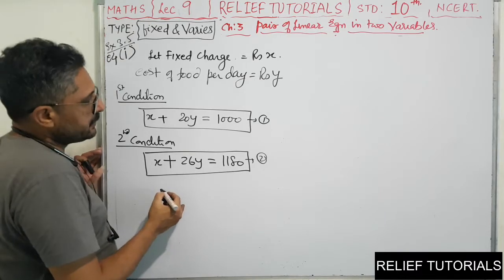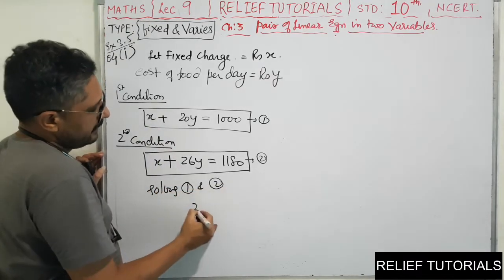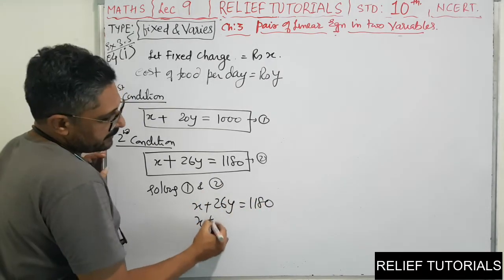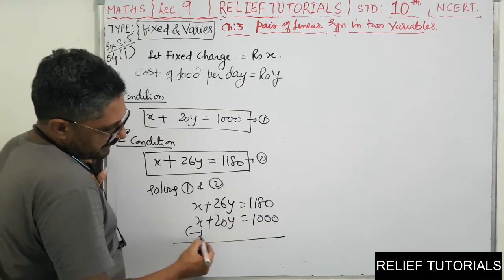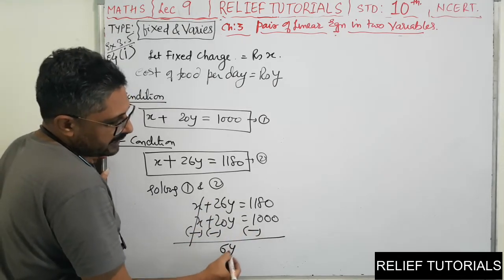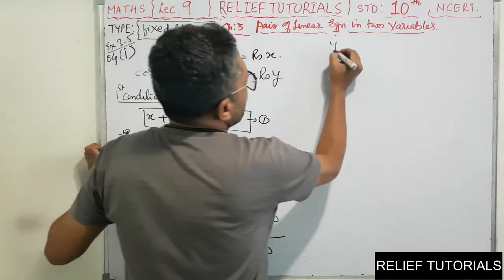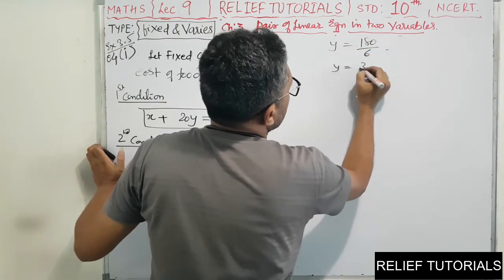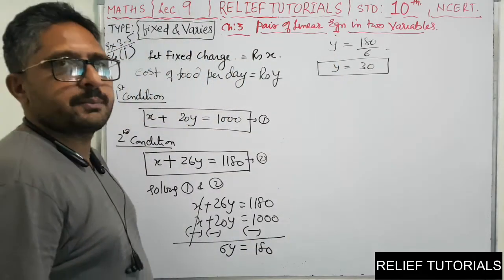Now solving 1 and 2. We have x plus 26y equals 1180 and x plus 20y equals 1000. Change the sign: minus, minus, minus. The x will get cancelled. 26y minus 20y, 6y, equals 180. So y equals 180 upon 6, that is y equals 30. You got y. The cost of food per day is 30 rupees.